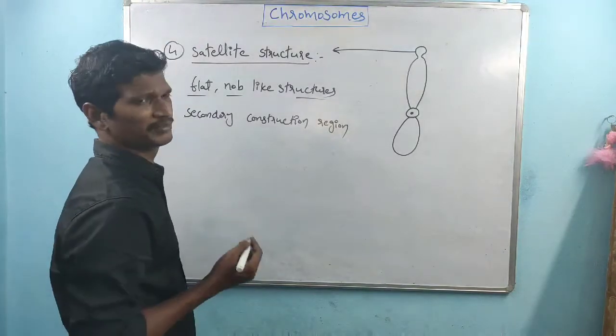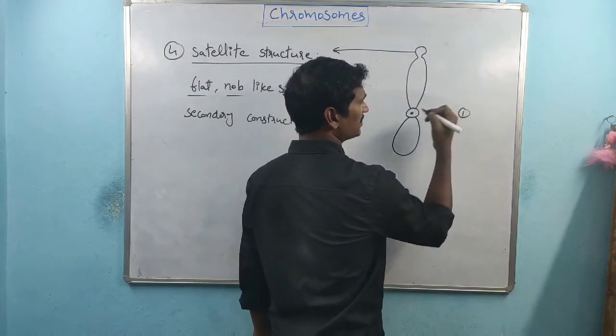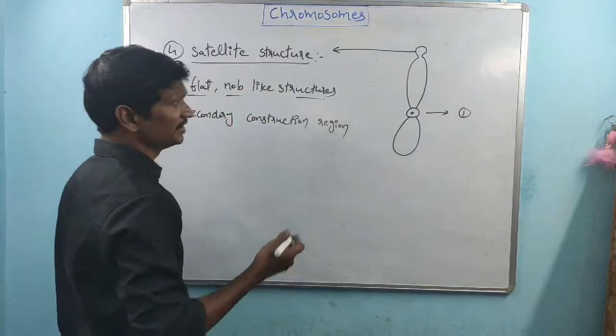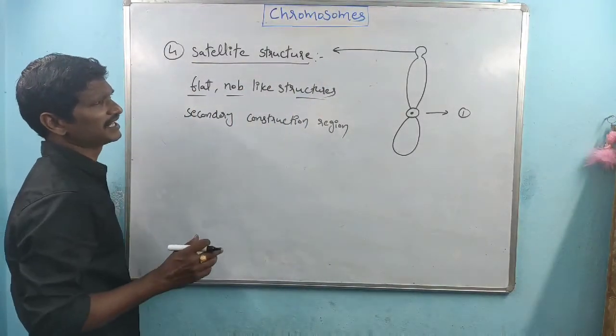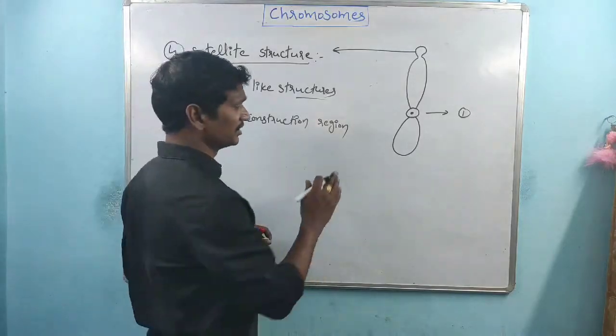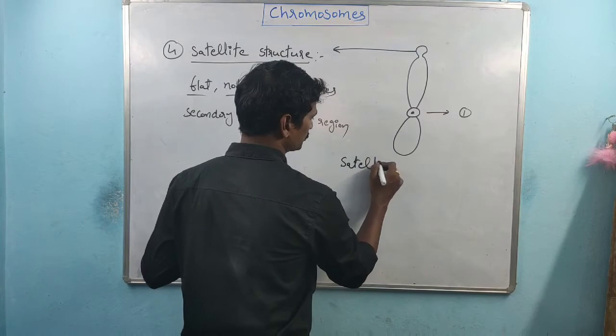So which one is the primary constriction region? The centromere is the primary constriction region. The special knob-like structures are called satellite structures, and remember, chromosomes containing them are called satellite chromosomes.